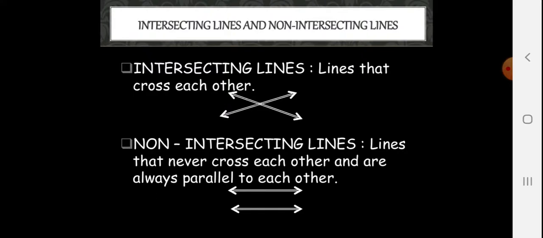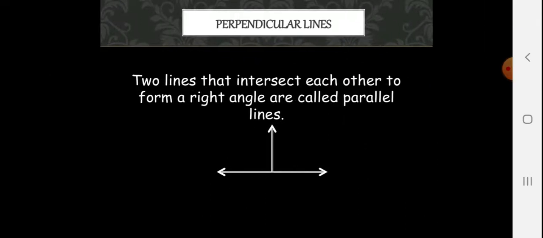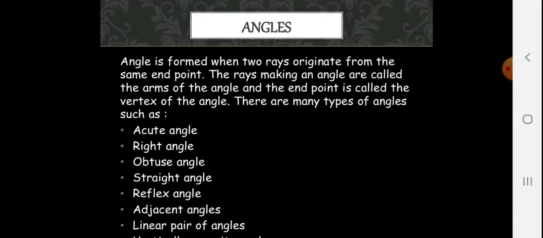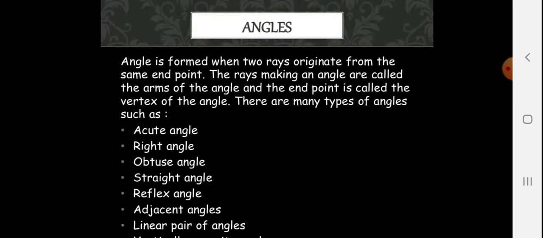Intersecting lines: lines that cross each other and meet at one position. Non-intersecting lines: lines that never cross each other and are always parallel to each other with equal distance between them. Perpendicular lines: two lines that intersect each other to form right angles are called perpendicular lines.